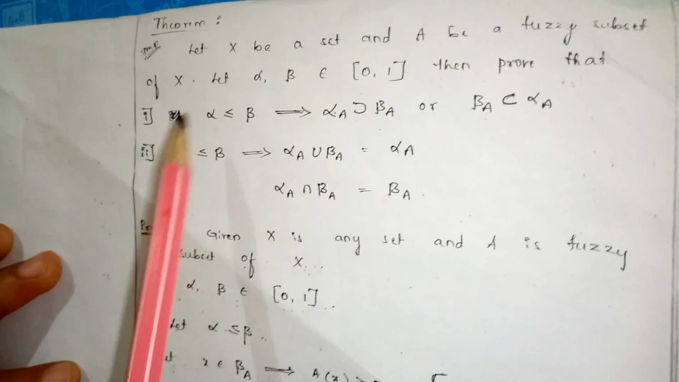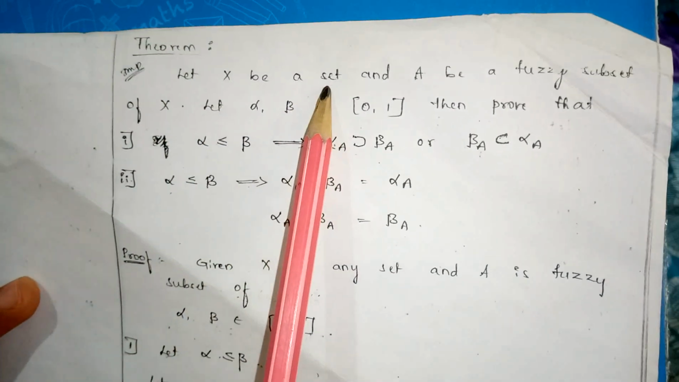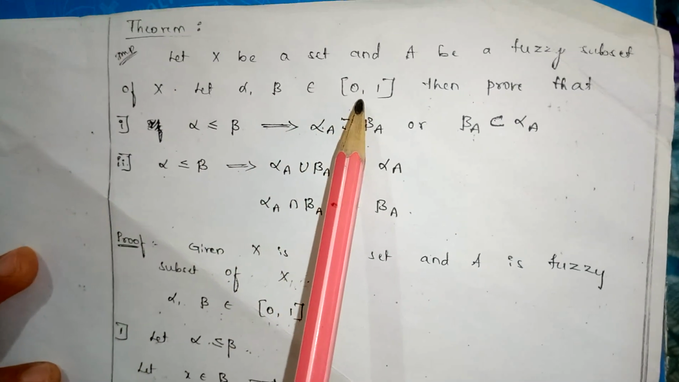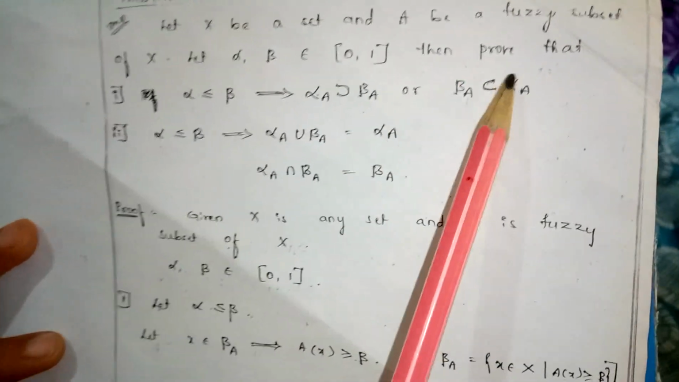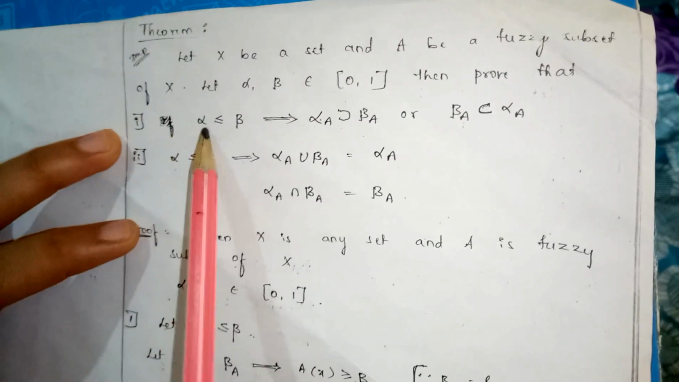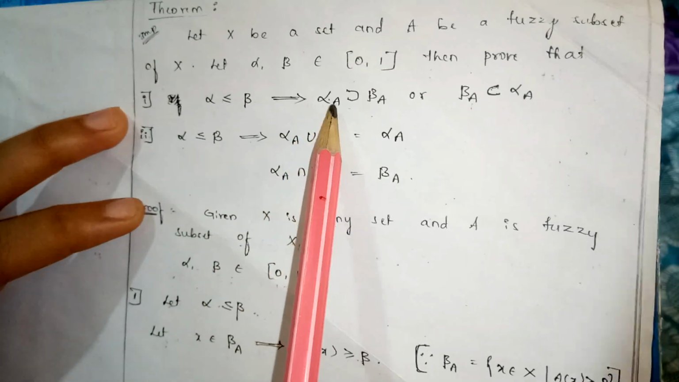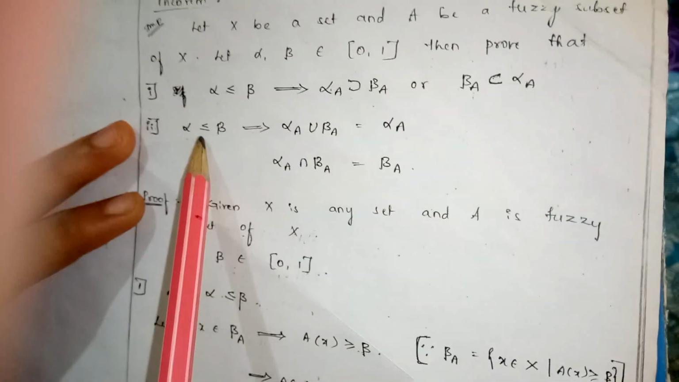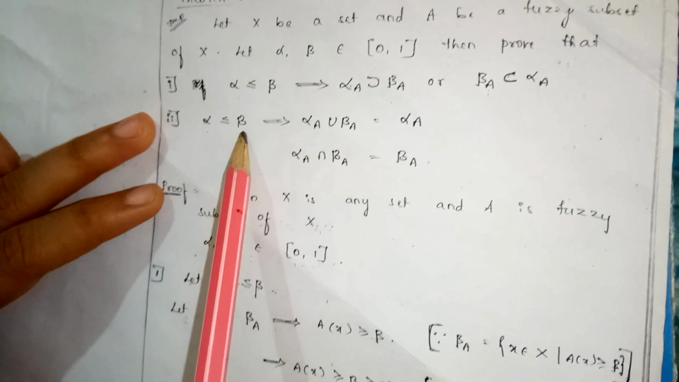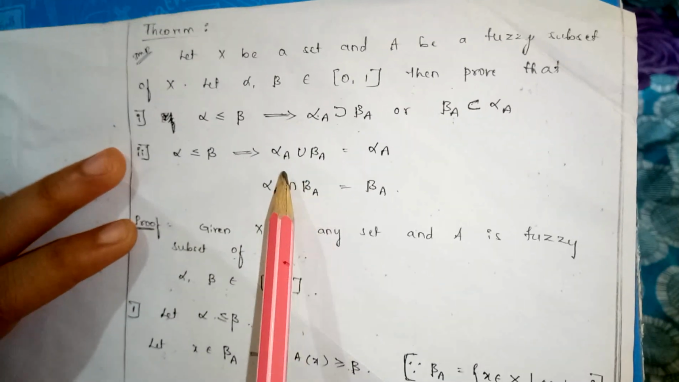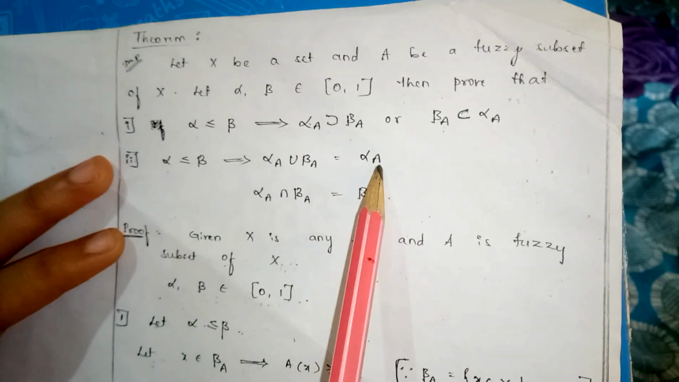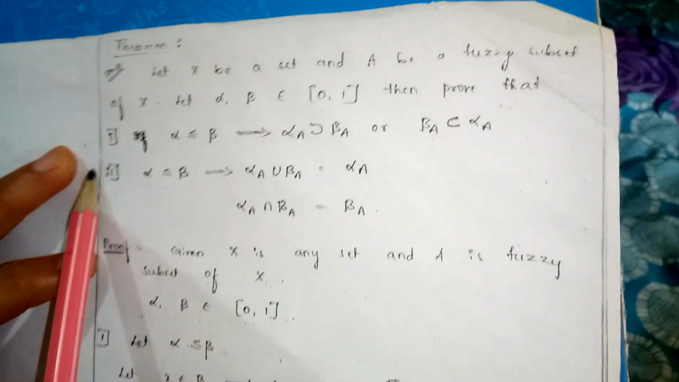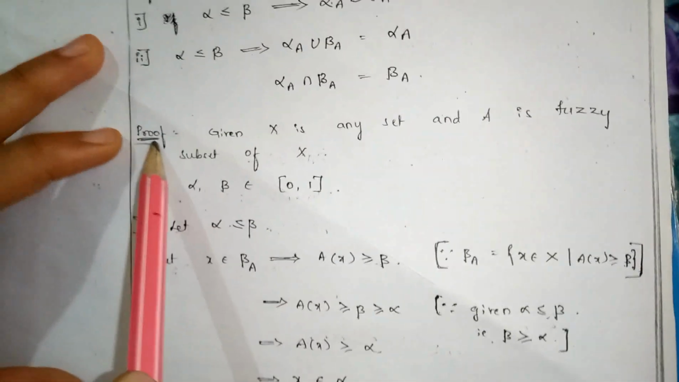Theorem statement: let X be a set, A be a fuzzy subset of X, and let alpha, beta belong to the closed interval [0, 1]. Then prove that, first, if alpha is less than or equal to beta, then alpha A is a superset of beta A, or beta A is a subset of alpha A. Second, if alpha is less than or equal to beta, then alpha A union beta A is equal to alpha A, and alpha A intersection beta A is equal to beta A. These are simple proofs. Next we go for the proof. Write the proof.